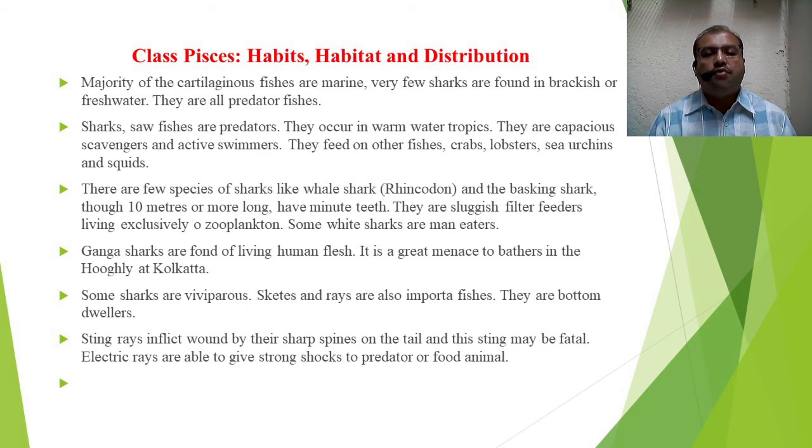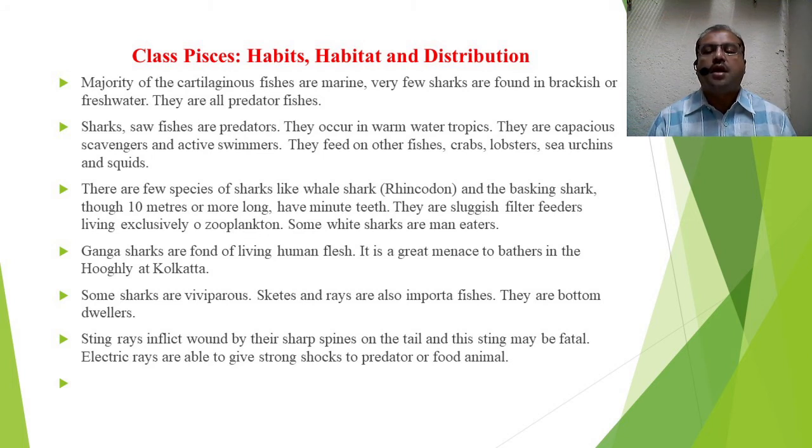Some sharks are viviparous. Viviparous means they give direct birth to the young one, and those which lay the eggs are called oviparous. And there is another category, ovoviviparous, those which lay the eggs but the eggs hatch in the uterus and young ones emerge, which is called ovoviviparous. And viviparous means which give direct birth to the young one. So some sharks are viviparous.